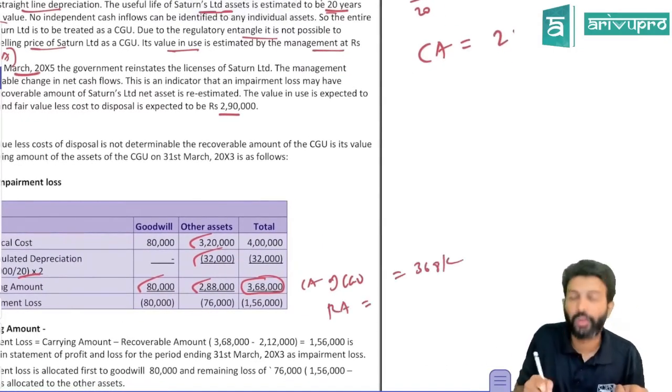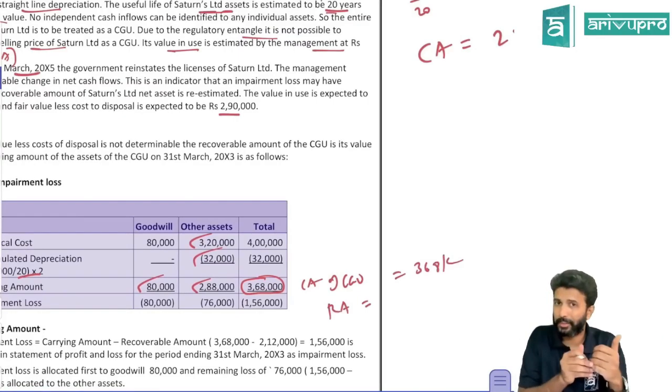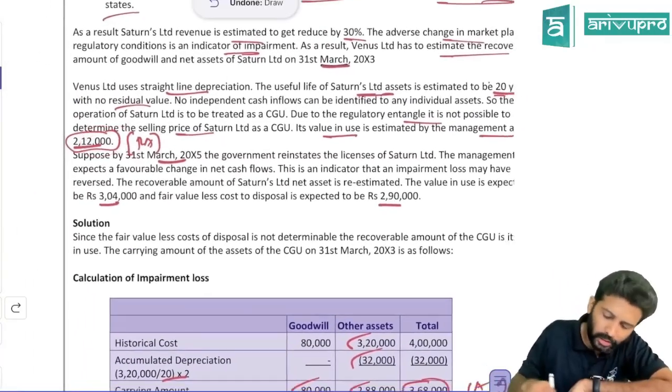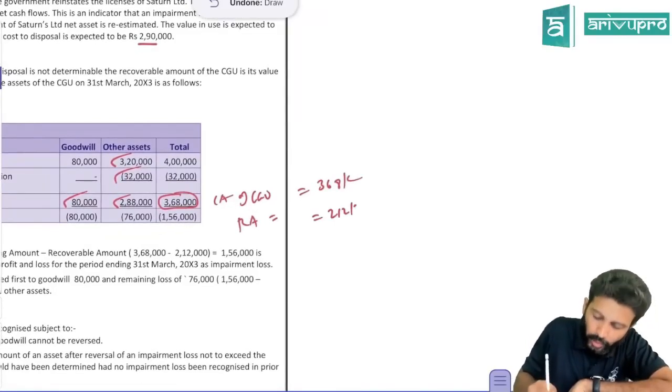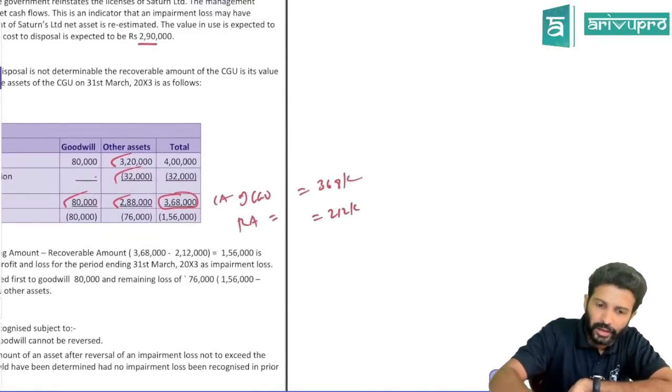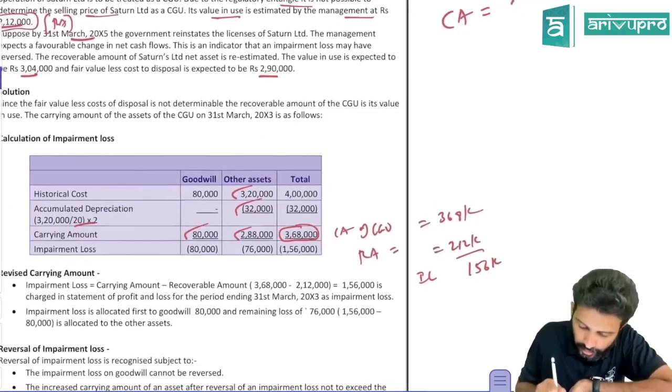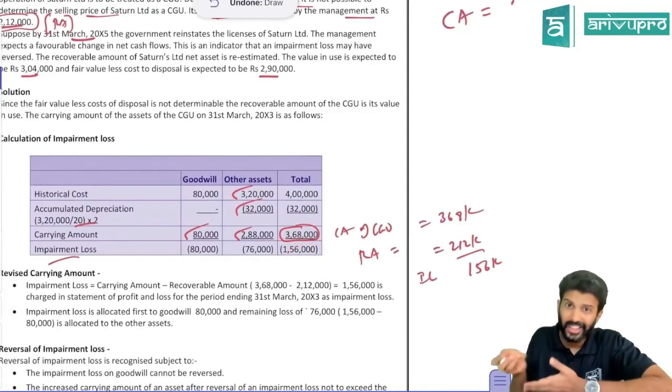Do you know recoverable amount? Though fair value less cost to sell you cannot determine, the value in use you can adopt as recoverable amount. How much is that? 2,12,000. Recoverable amount is given to be 2,12,000. So 368 is carrying amount. Recoverable is only 212. That means you have an impairment loss of 156. That is what they've given over here. This is your total impairment loss, relating to CGU.